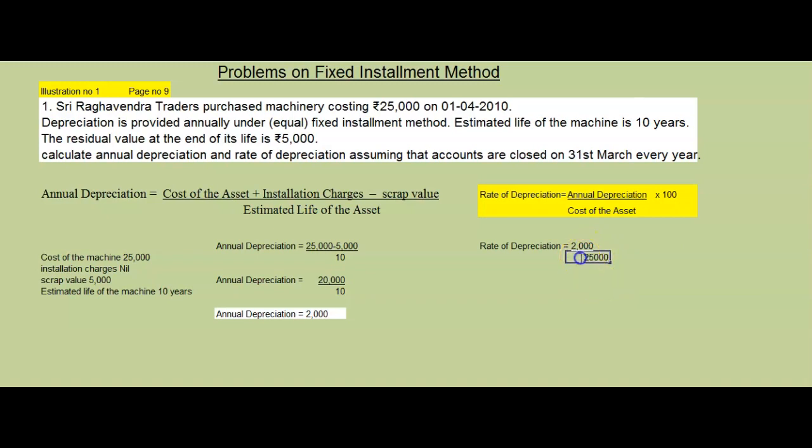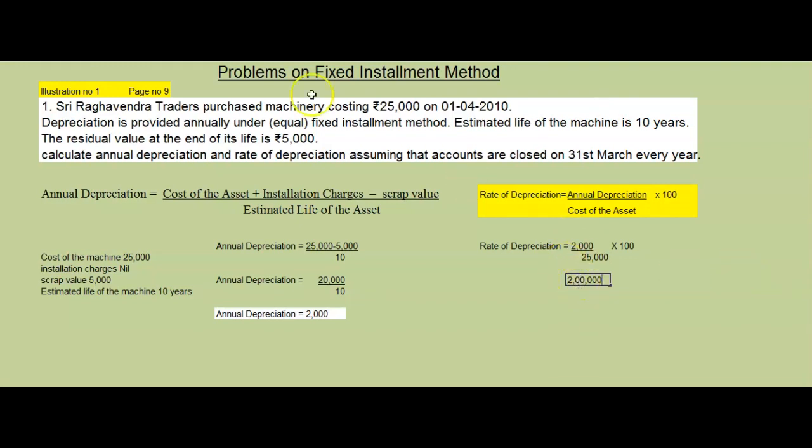2000 divided by 25,000 into 100. So how much will you get here? That is equal to 2000 into 100. How much will you get? So it will be 2 lakhs, no?